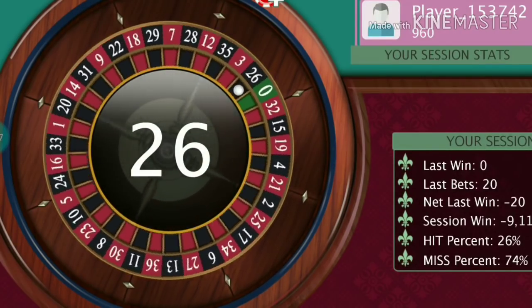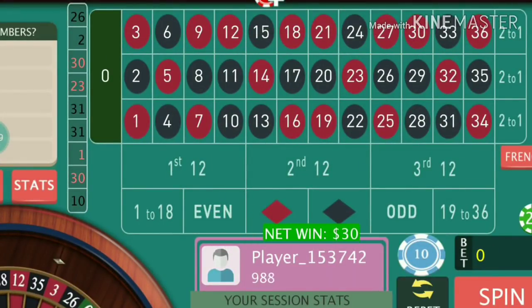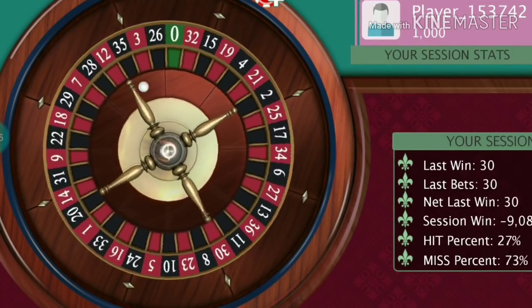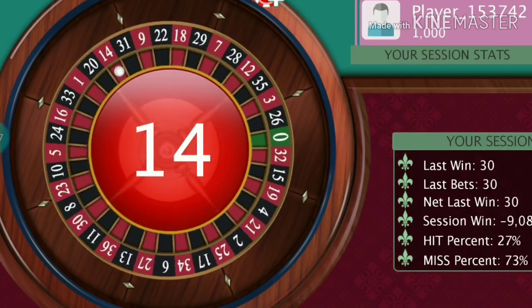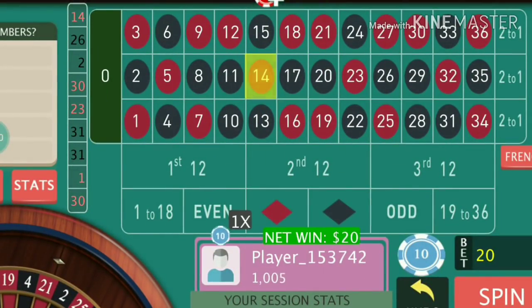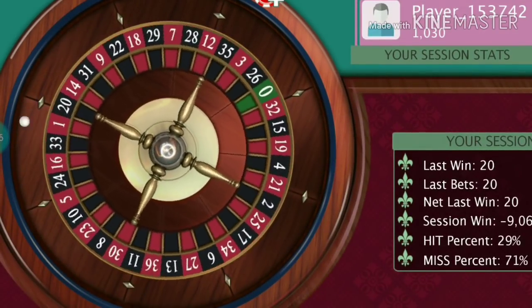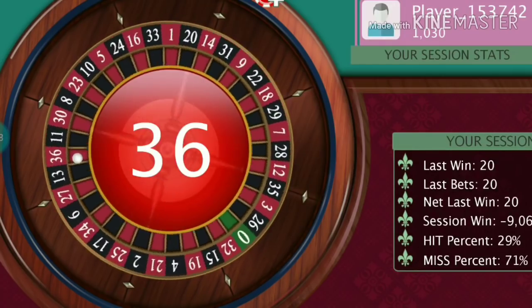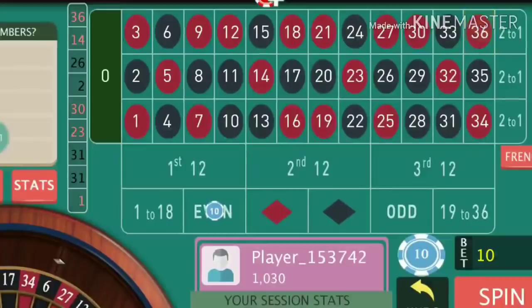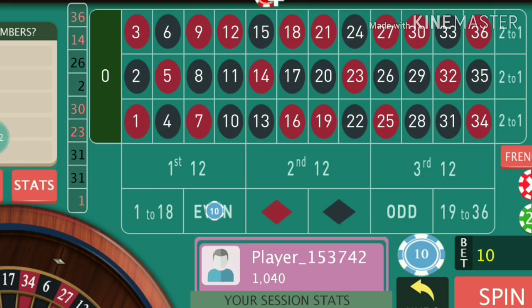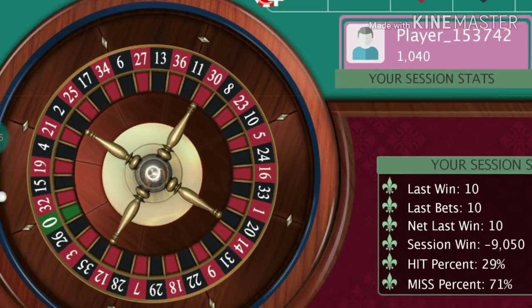Okay, I win here, so I'll stick with the even position with 2 units now. Again I win, so I will stay at the same position but with 1 unit. Make a target of very small amounts, at least 10 times your unit will be fine and quite achievable. So here also 36, I win, so again I will put $1, 1 unit, on the same even position.